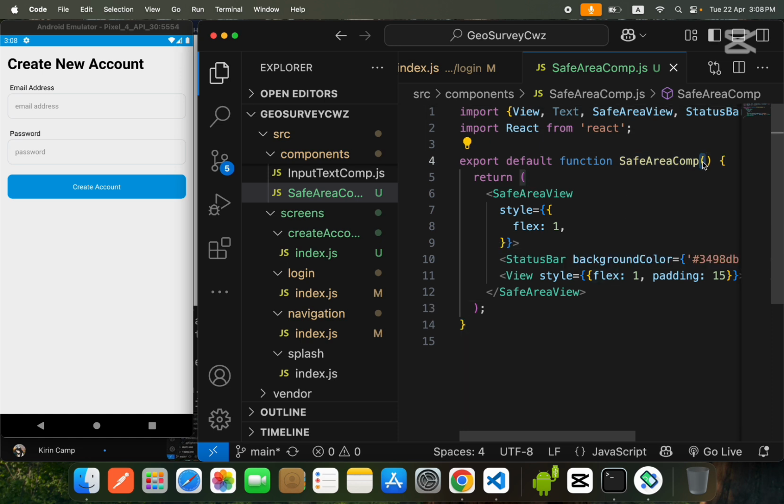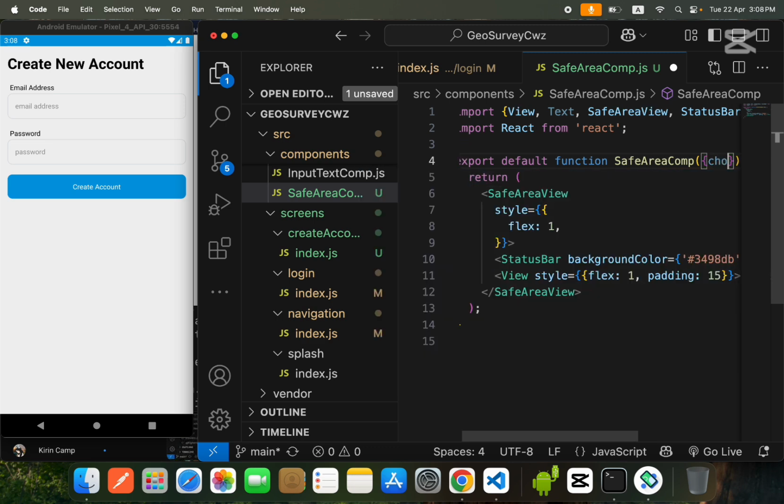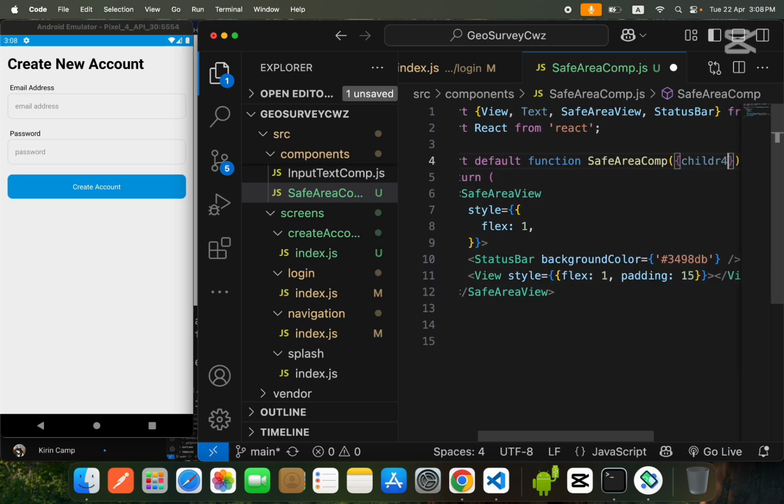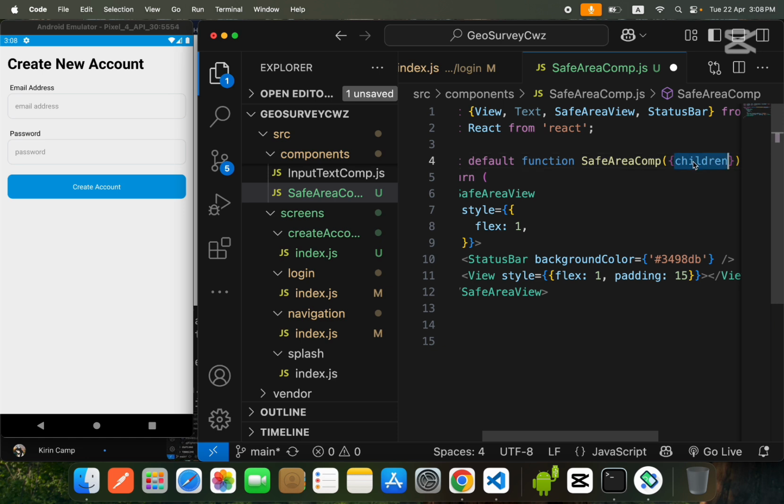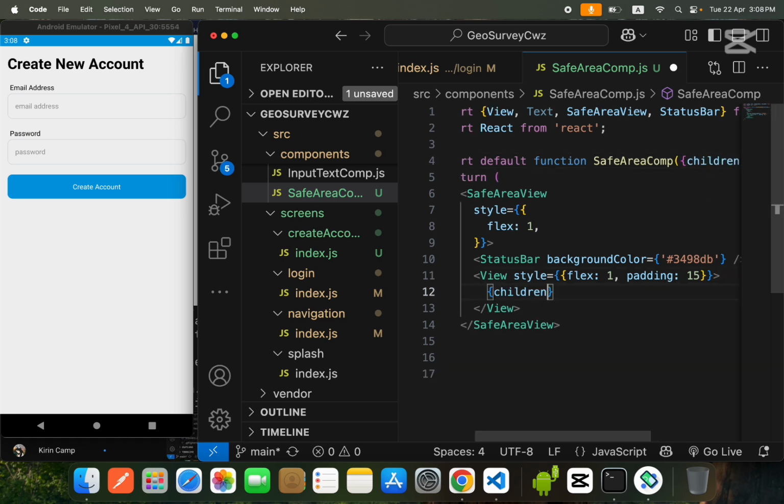So guys, pay attention to this. What will happen is, I take curly brackets and take the children prop, and I will place it inside over here.